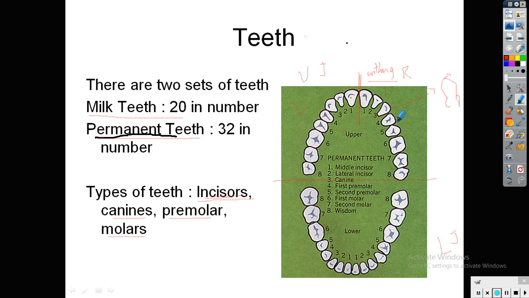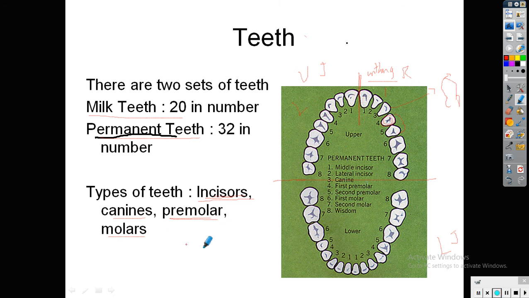And then another two teeth are there, that is called as premolar teeth. They are having a broad area on the top of the teeth. So these broad areas help to grind the food with these broad areas of the lower jaw, and these broad areas of the upper jaw can chew the food material, and these premolars help for the chewing of food material.